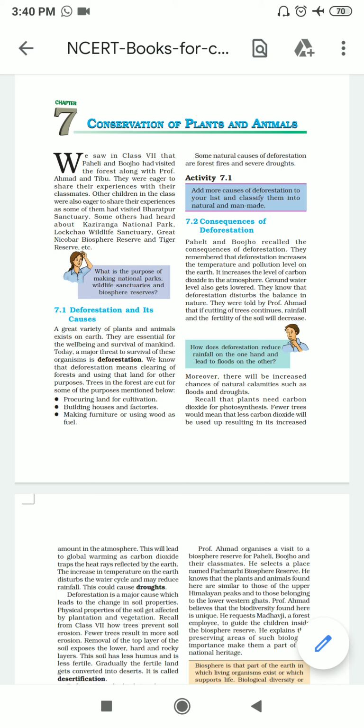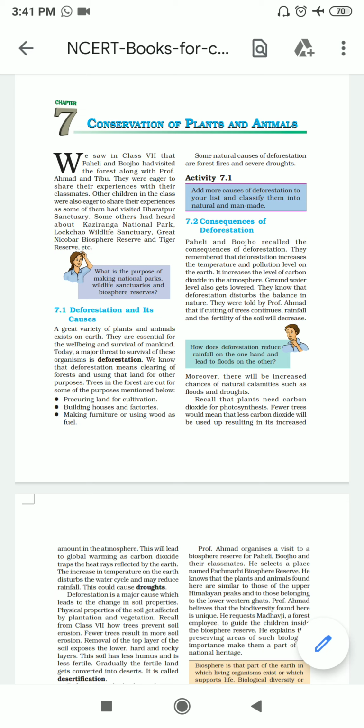So first of all, in your book, they have given deforestation. Now, what is deforestation? Deforestation is cutting down of trees or forest, okay, on a large scale. That is called deforestation. Now, deforestation is clearing of forest and using the land for other purposes. Now, trees in the forest are cut for many purposes. What are those purposes? First is procuring land for cultivation, so that the land is being cultivated for growing of